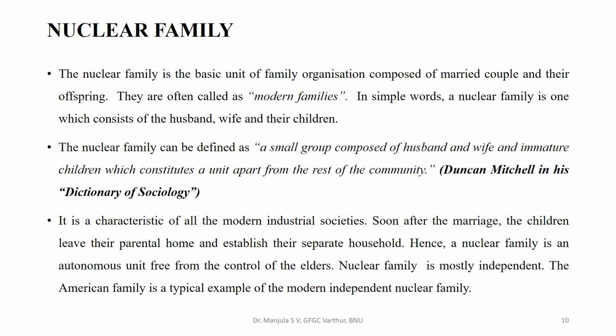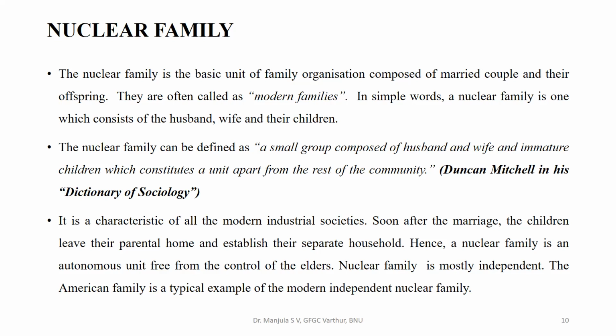Now let us look into the nuclear family, which is the direct opposite of the joint family. The nuclear family is the basic unit of family organization composed of a married couple and their offspring. They are often called modern families. In simple words, a nuclear family consists of husband, wife and their children. According to Duncan Mitchell, in his Dictionary of Sociology, the nuclear family is a small group composed of husband and wife and immature children, which constitutes a unit apart from the rest of the community.